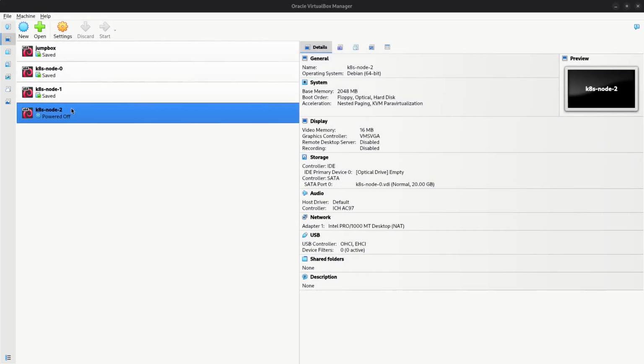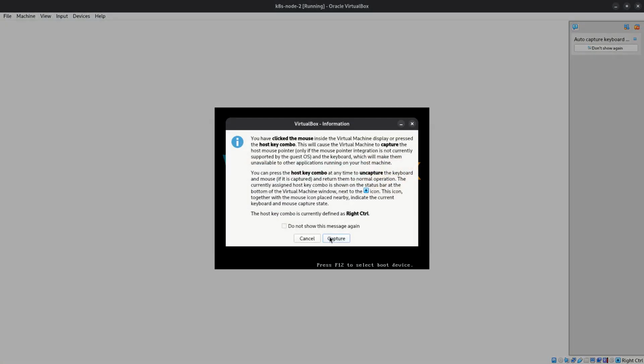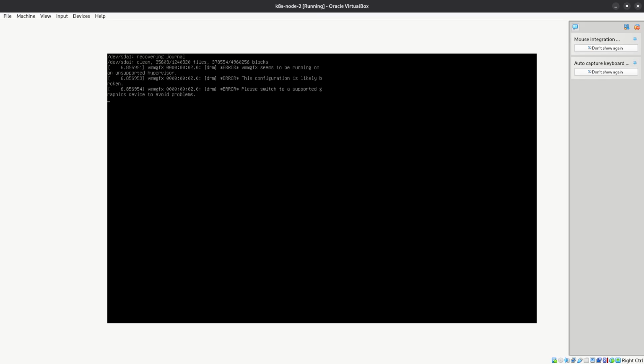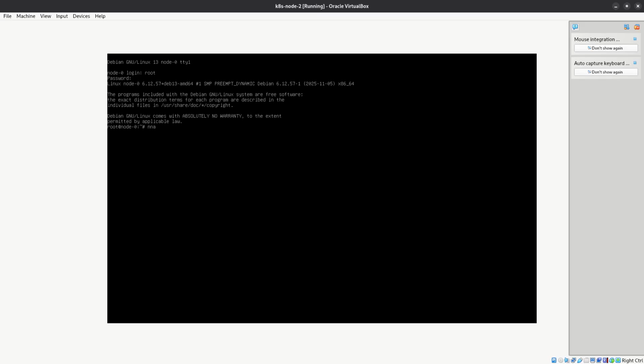I think we have to do the similar thing here. Yeah, let's change the host name in the hostname file itself.